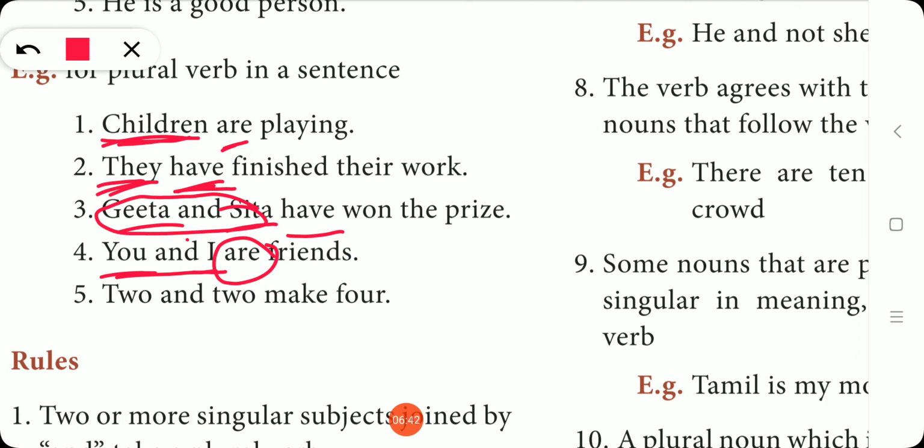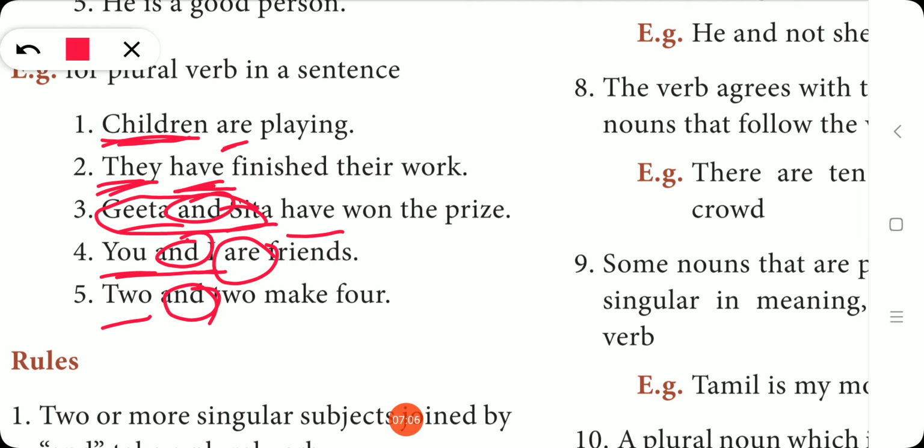Here 2 and 2 are joined by the conjunction and. It is also one of the separate rules. When two subjects are joined by the conjunction and, it should carry a plural verb. அப்படிங்கிறது it is one of the rules also.